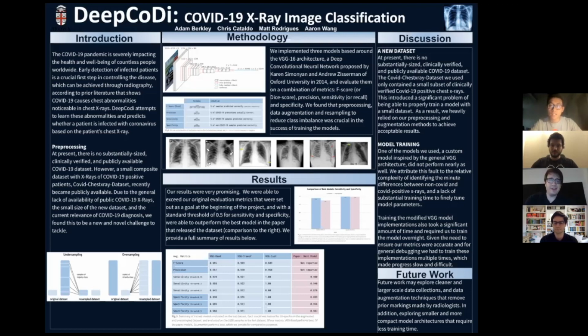We just attribute that to the relative complexity of identifying minute differences between non-COVID and COVID positive x-rays, and just the lack of substantial training time to finally tune the model parameters. In addition, the modified VGG implementations that performed better also took a significant amount of time to train and required us to train the model overnight. So given the need to ensure that our metrics were accurate and for general debugging, we had to train these implementations multiple times, which made our progress a bit slower and more difficult than we had originally anticipated.